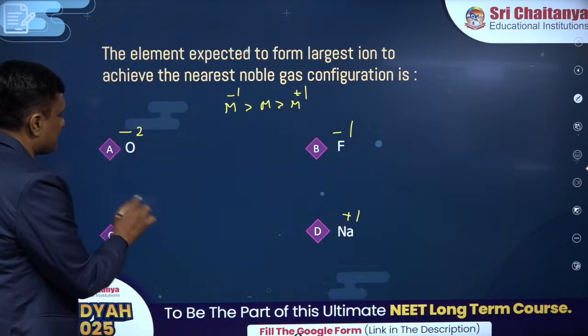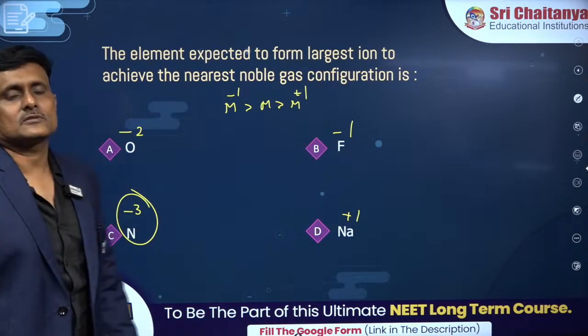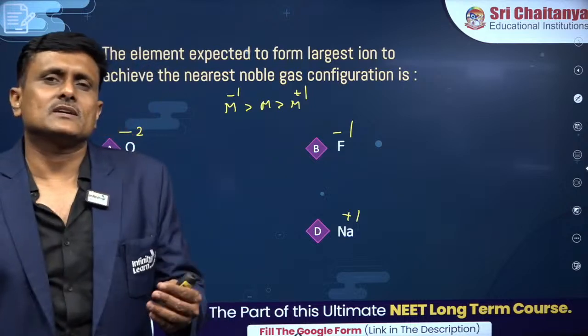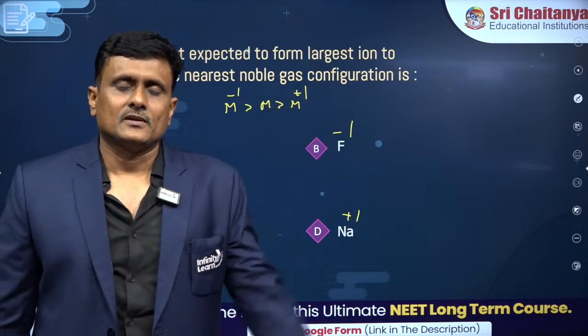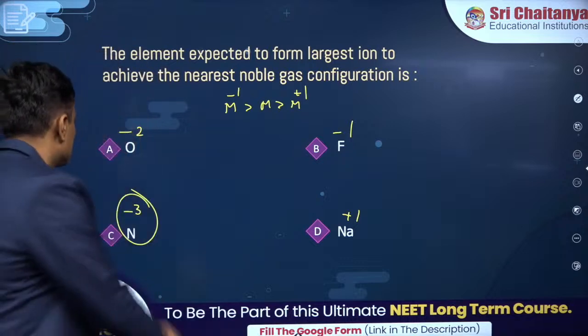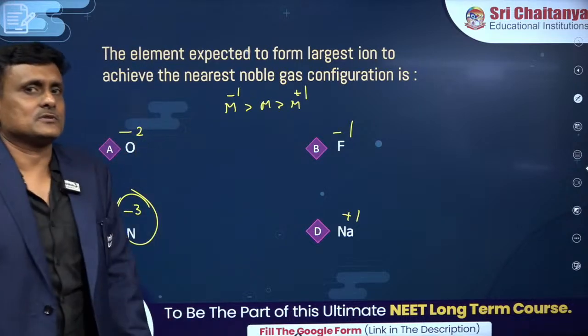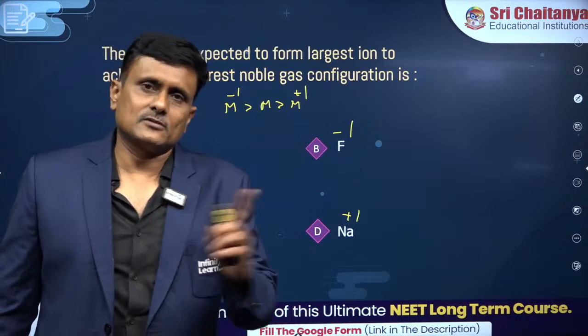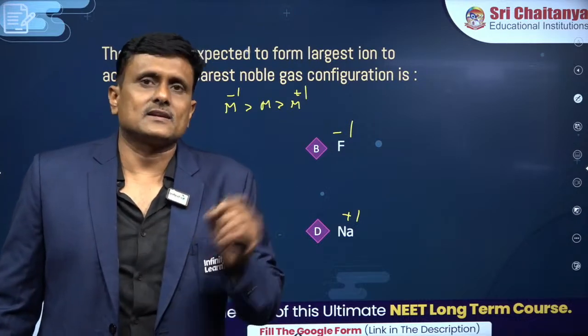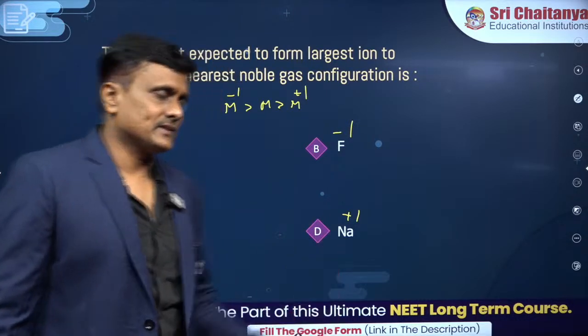However, nitrogen takes 3 electrons to become a noble gas. So, more the negative charge, more is the size. More the positive charge, less is the size. That's how. Don't get confused. Please read the question properly. If you read the question, let me tell you, you will get the idea. You will get the idea, you will get the answer. Read, understand, execute. Don't be in a haste.